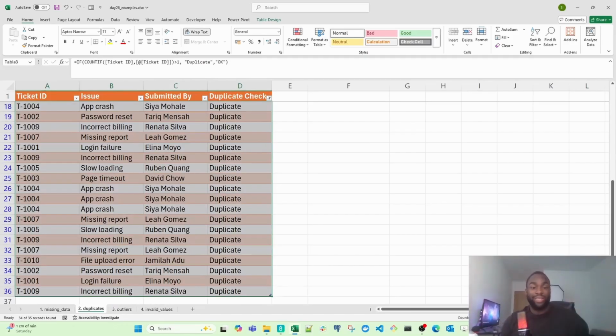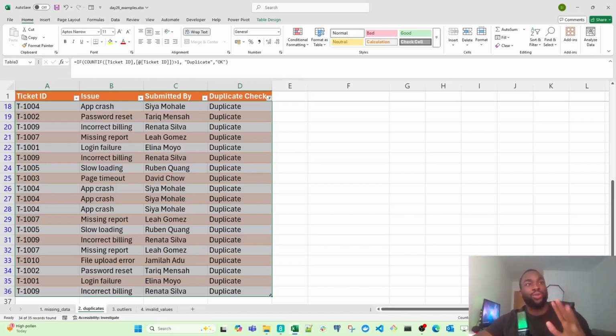And that's the audit. That's the audit right there. So we've done the audit and we're also offering to help them investigate further. And we know that it could be a copy and paste issue, or people are just logging the same tickets twice. But either way, it's now on record and the team can take action and figure out a way to clean up the process moving forward.